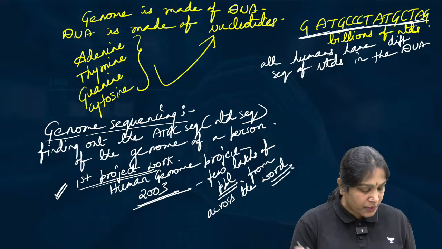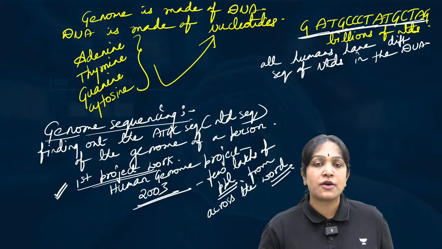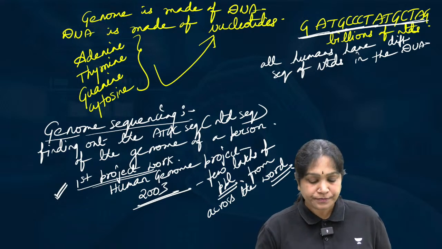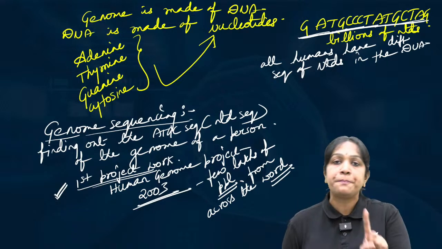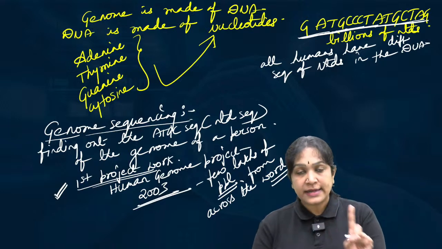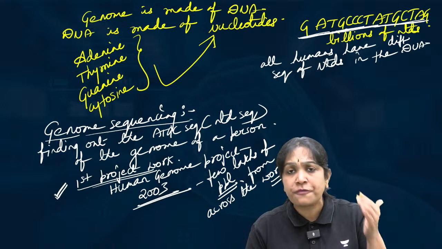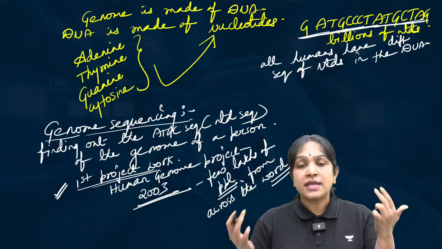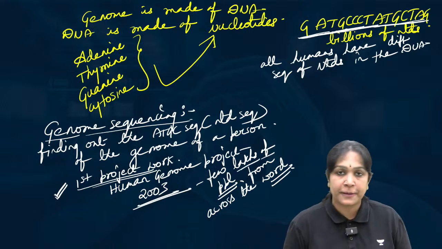But because we all have a different sequence of nucleotides in the genome, they did not sequence the genome of only one person. I mean, they did not try to find out the nucleotide sequence of a single person. They sequenced the genomes of a few lakhs of people.